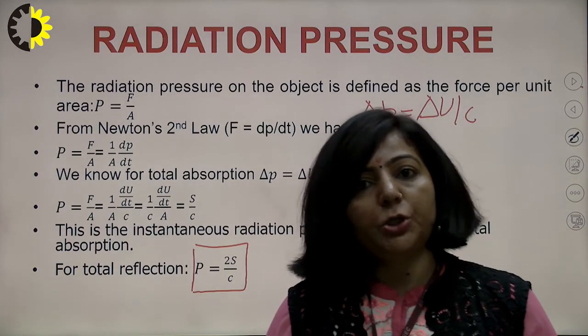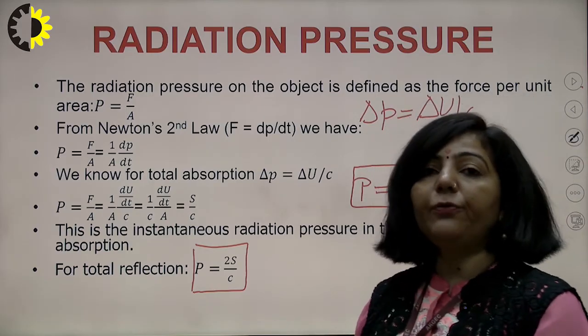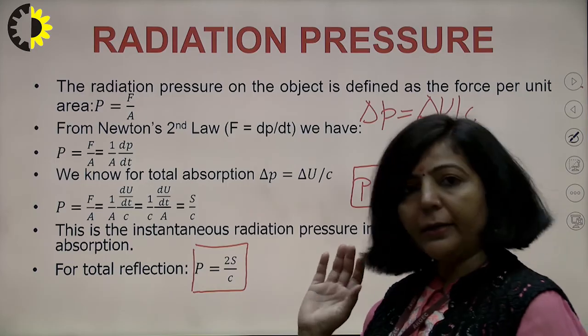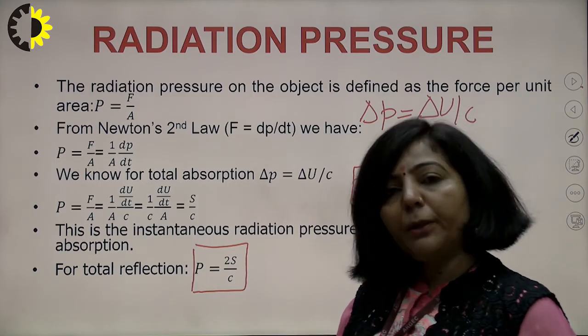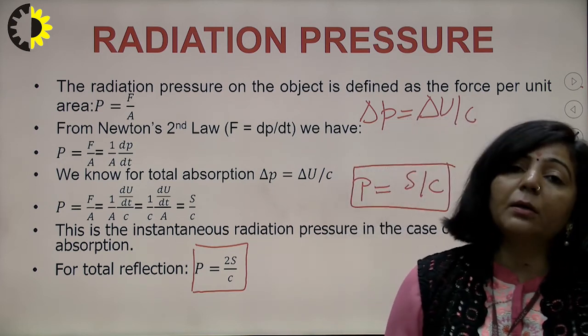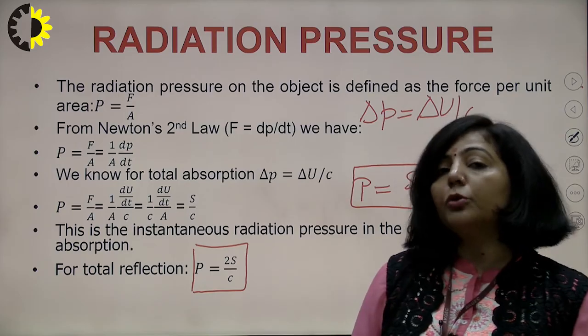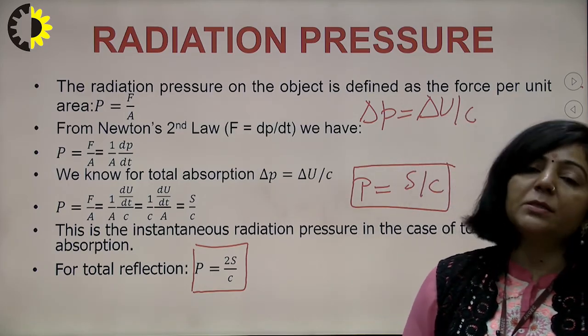What is radiation pressure? When electromagnetic radiation, when light, is striking on a surface, it will exert a pressure on that particular surface, and that pressure will be equal to force per unit area. Force can be written using Newton's second law of motion as rate of change of momentum, and momentum can be written in terms of energy.